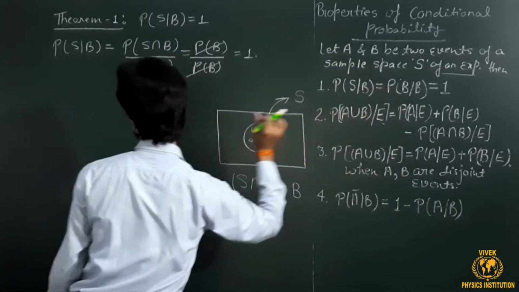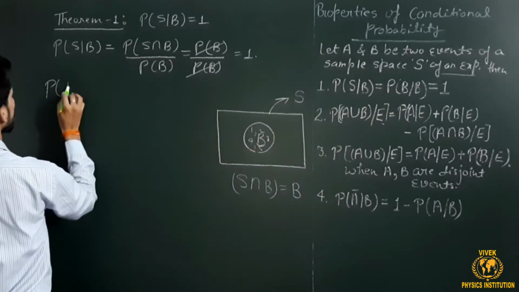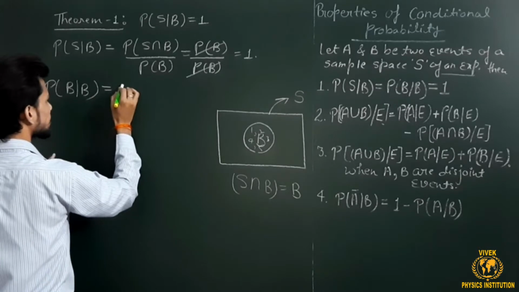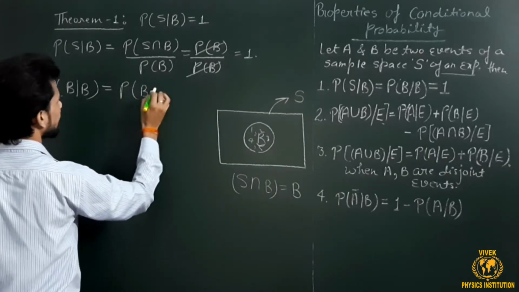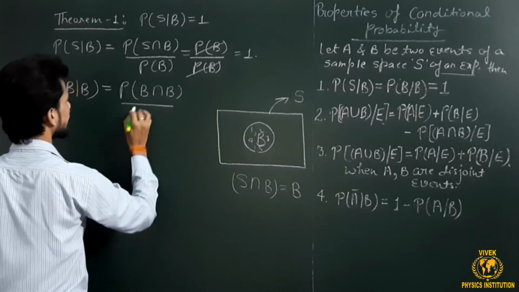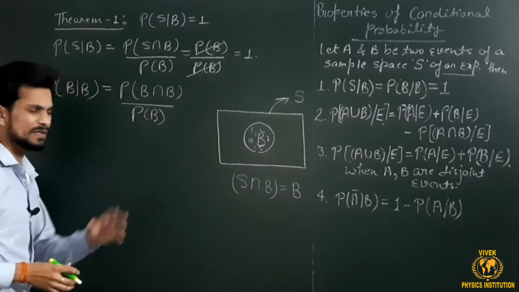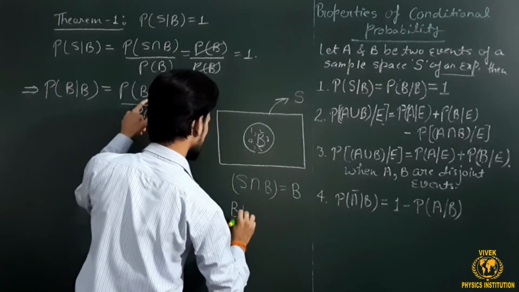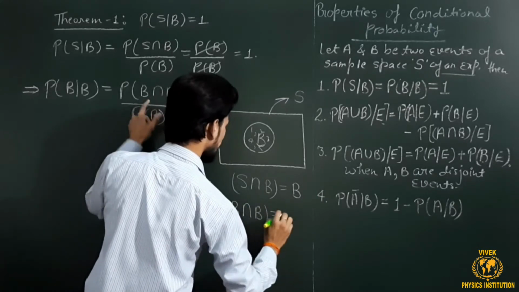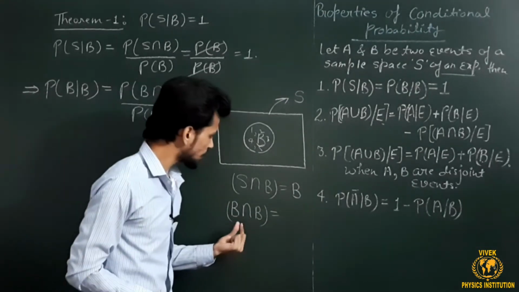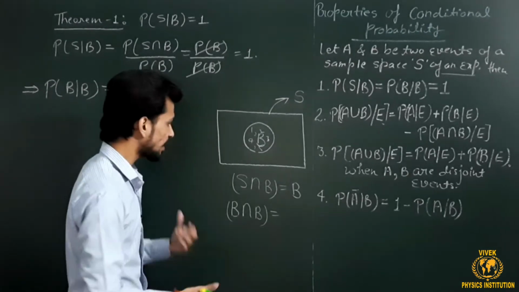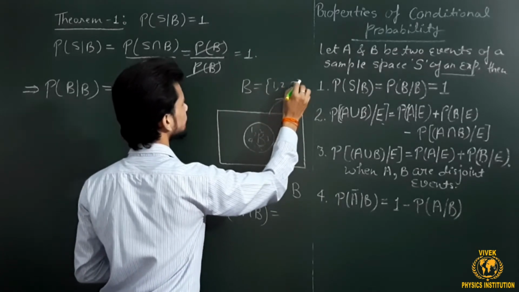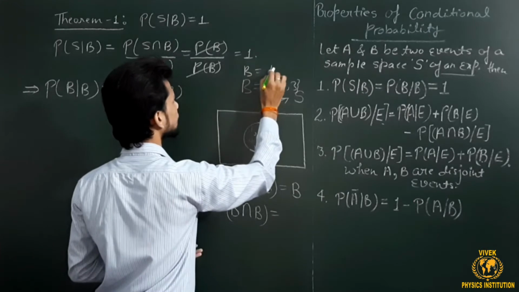Similarly, we can prove the second part of this theorem, which is the probability of B under B. We can write it in conditional probability form as P of B intersection B divided by the probability of B, where P of B is not equal to 0. Now what is meant by B intersection B? The elements which are in B as well as in B. Let's say the set B comprises elements 1, 2, 3 and the other B is the same, 1, 2, 3.